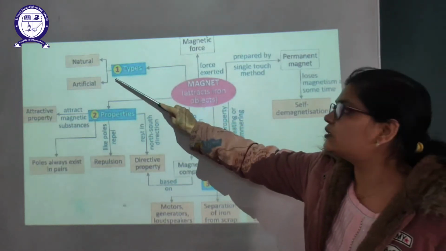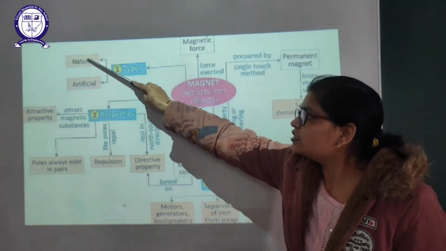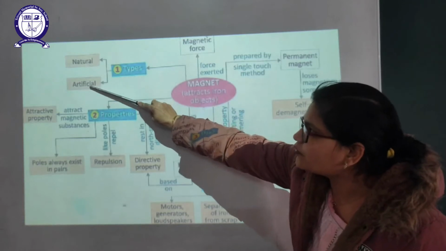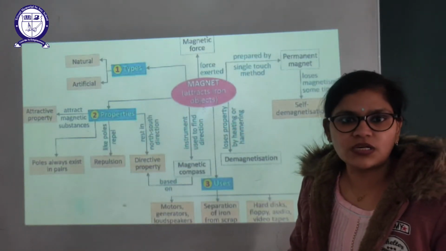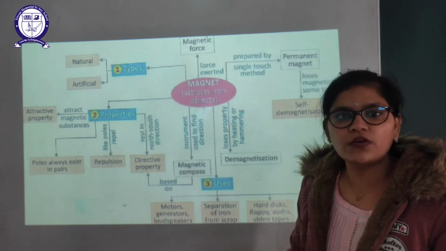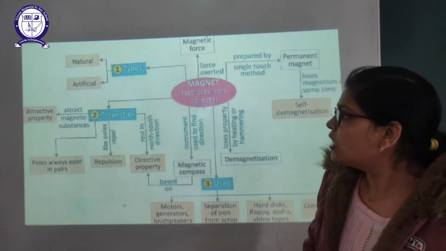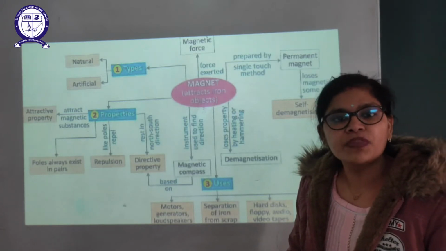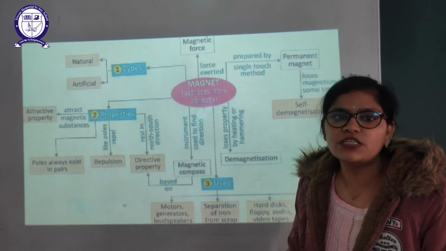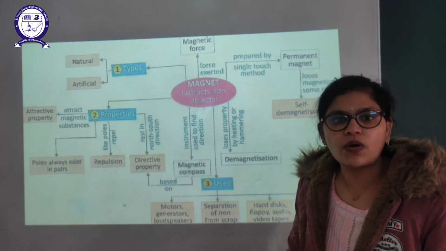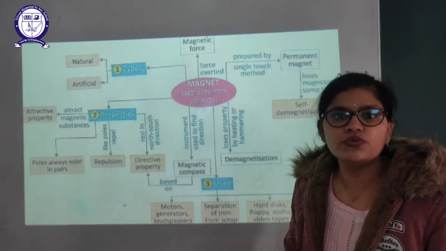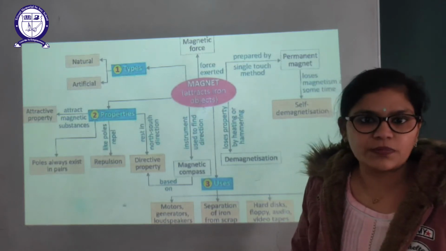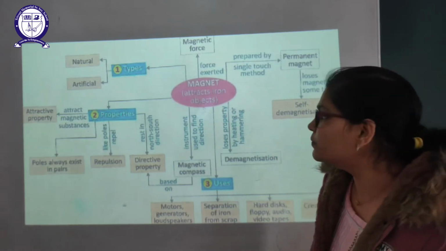Now we are going to learn the types of magnets. First one is natural and the second one is artificial. Natural magnets come from nature. They are not too strong and we cannot find them in different shapes. Now artificial magnets. Artificial magnets are the magnets which are made by man. They are very strong and they can be found in different shapes like U-shape, which we also call horseshoe shape, and bar magnet shape, and other shapes are also available.